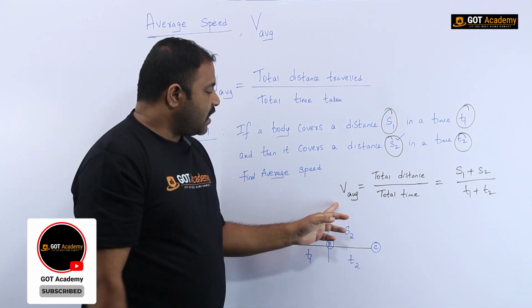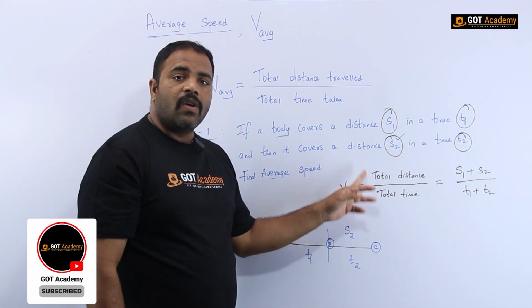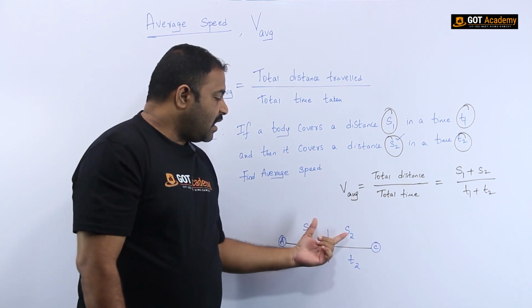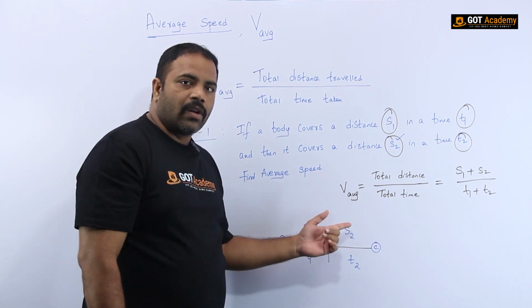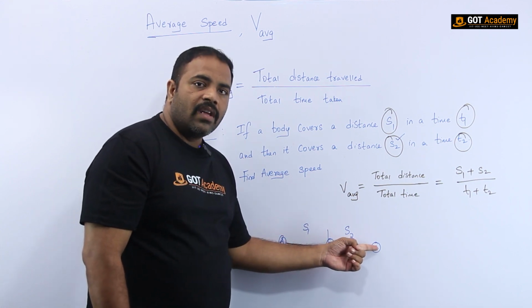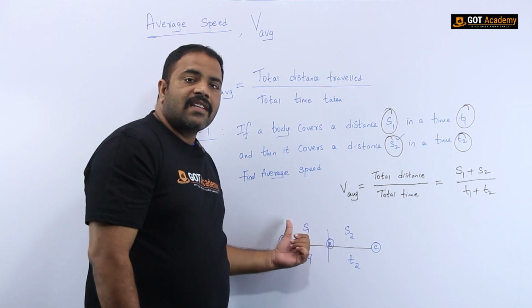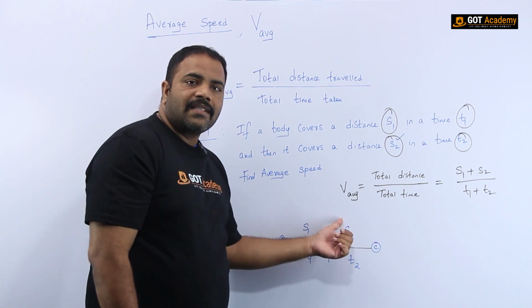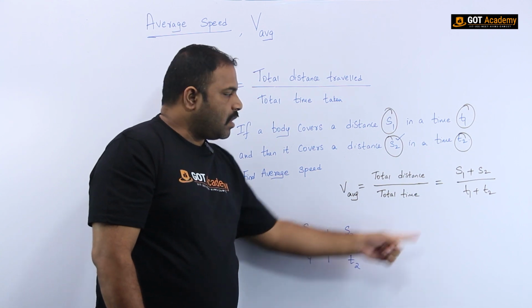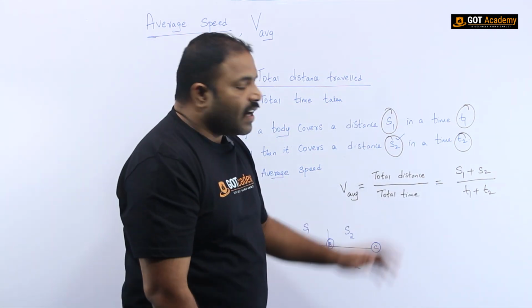For this, the answer is average speed equals total distance by total time taken, where the total distance is S1 and S2, both included. From point A it started and it moved up to point C. So the total distance covered is S1 plus S2, whereas the total time taken is T1 plus T2. Understood now?